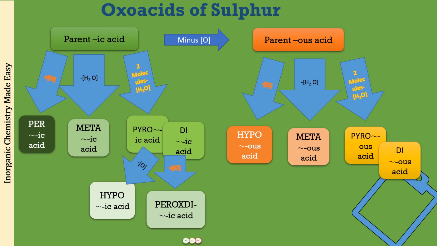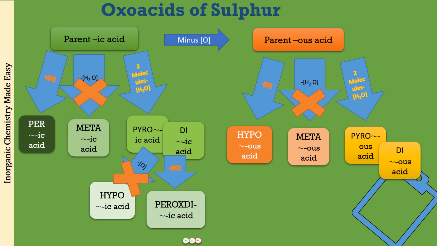Now, in case of phosphorus, all of these names exist. But in case of the oxo acids of sulfur, some of these are not going to be present. What is not going to be present? Let me tell you. Meta-ic acid is not going to be there in the names of the oxo acids of sulfur. Similarly, meta-ous acid also will not be there, and along with that the hypo-ic acid will also not be there. So what this means is, when you learned the names of the oxo acids of phosphorus, if you remember this chart, how we make it, because it is very easy to make, you just have to write it down 2-3 times and you will remember it.